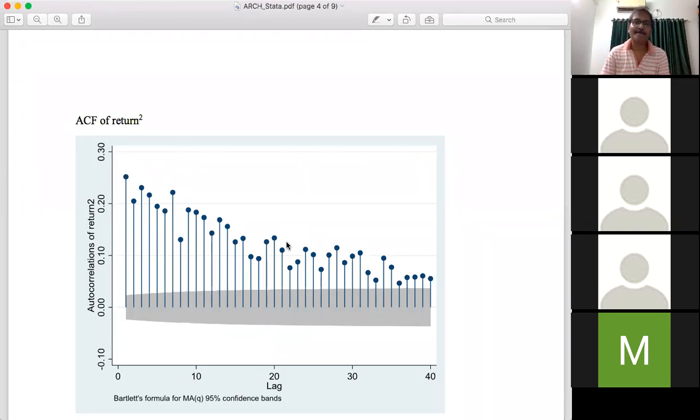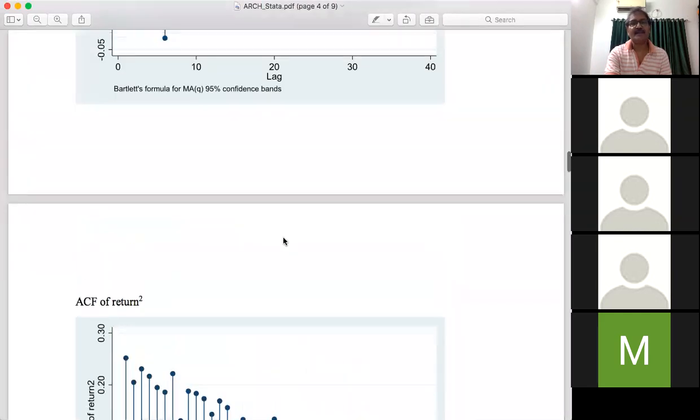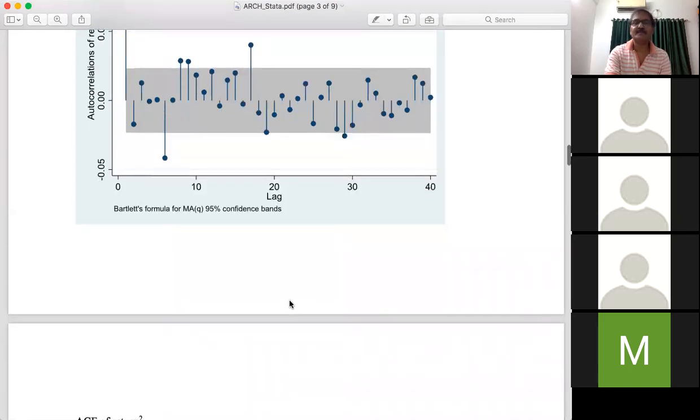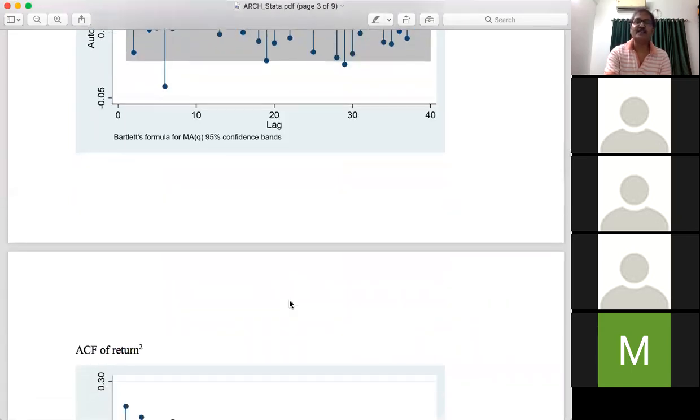Similarly, we can say this series, meaning return square, the square of the return series, may contain a unit root. So if the autocorrelation function of return square follows a particular pattern, but the autocorrelation function of the original series follows no pattern at all, then you have some doubt about the presence of ARCH or GARCH kind of effect in your series.